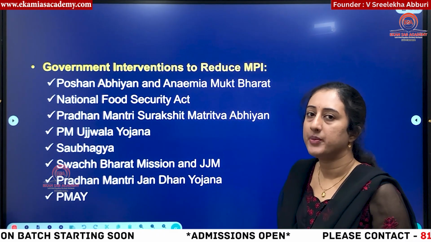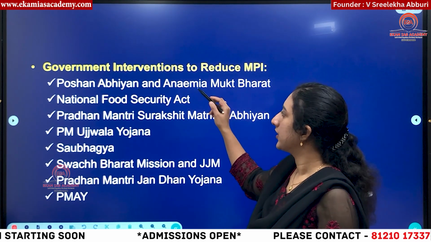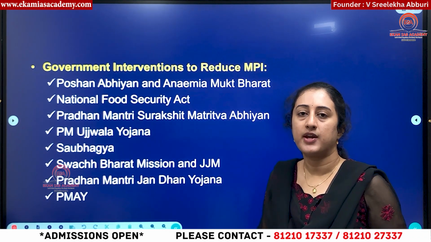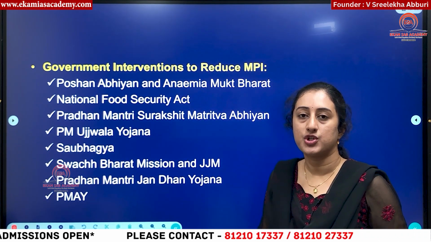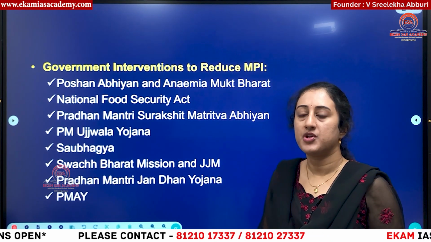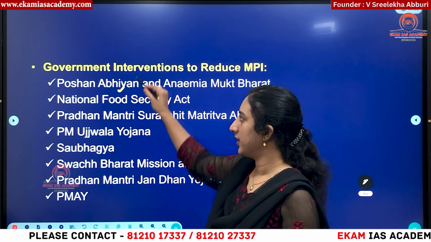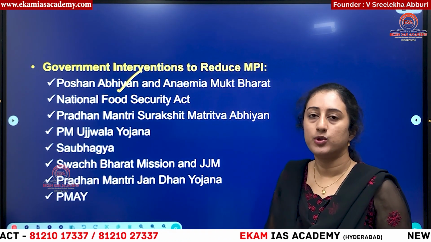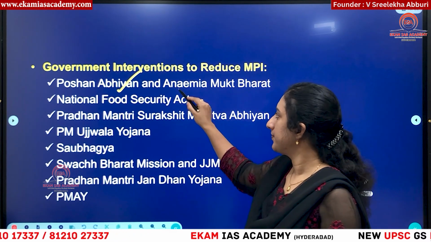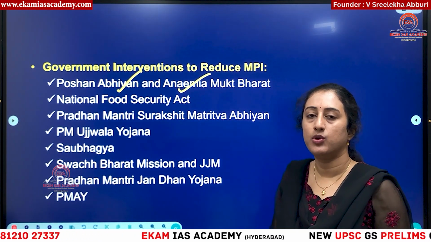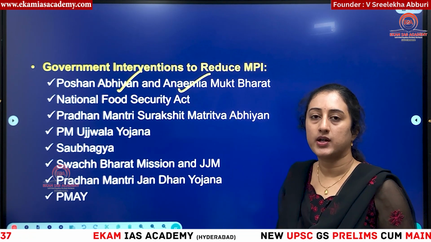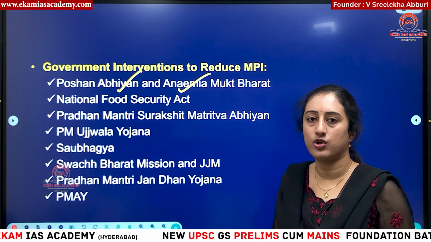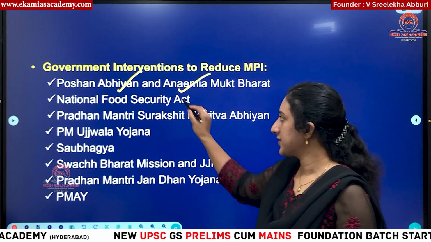Then what are the government initiatives in this regard? The government has to take some measures. If some people are suffering from poverty, the government's main role is to lift them out of poverty. So what are the measures that were taken here? Poshan Abhiyan is aimed at catering to the nutritional requirements of the people below the poverty line, and also Anemia Mukt Bharat, because most of the people who are poor do not have the capability to have proper nutritious food, because of which the hemoglobin content in the blood may not improve, and they are subjected to anemia.